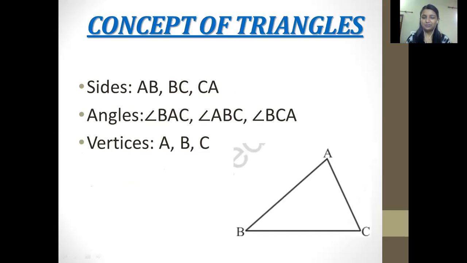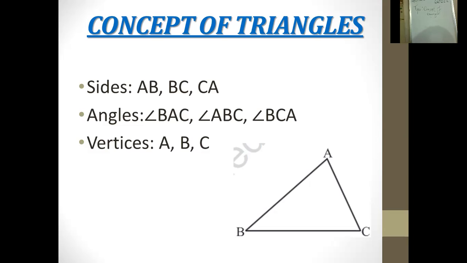What is the concept of triangles actually? I have already given you an idea about this. What are you inferring from this slide? Sides, angles, vertices: what are these? You have done this before in your previous class. What are sides? Sides are AB, BC, and AC. You can see here, these are the sides of the triangle. Let me write here for better understanding.